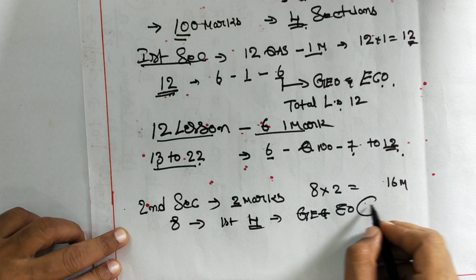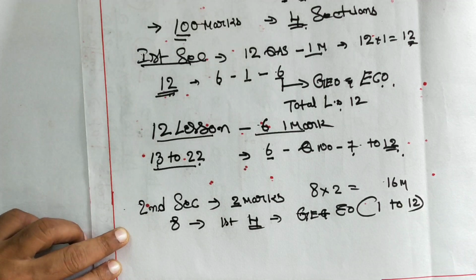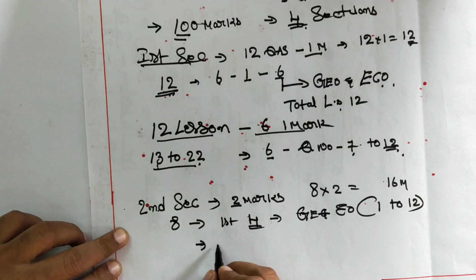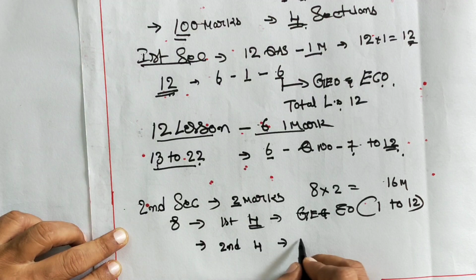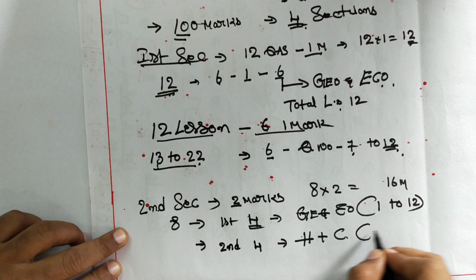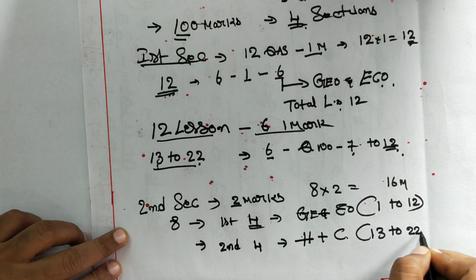That is lesson number 1 to 12. Next, the second 4 questions are from history and civics, that is lesson number 13 to 22.